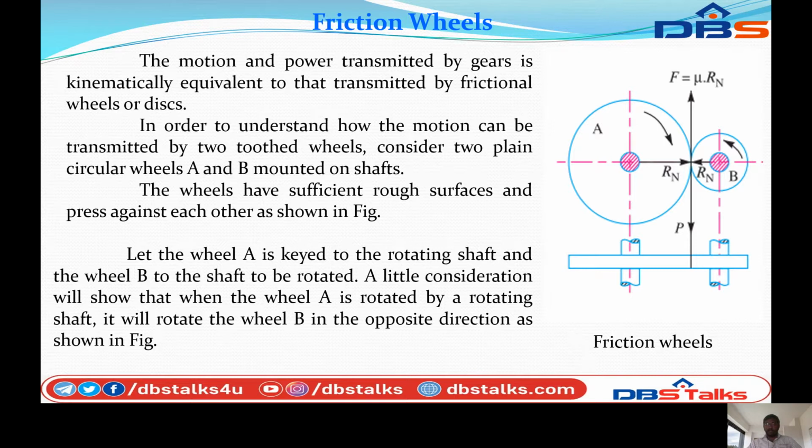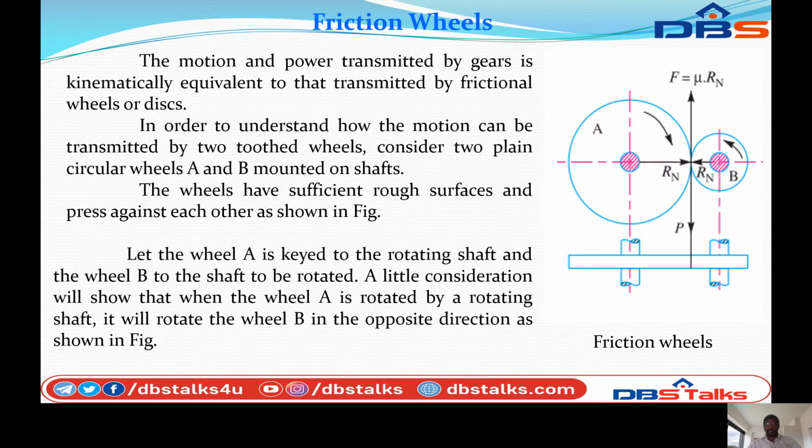In order to understand how the motion can be transmitted by two toothed wheels, consider two plain circular wheels A and B mounted on shafts. You can see the figure, it is arranged with two shafts, A shaft and B shaft. The wheels have a sufficiently rough surface and press against each other as shown in the figure. So the two wheels are pressed together and will rotate in opposite directions. A shaft rotates in the clockwise direction and B shaft rotates in the anti-clockwise direction.